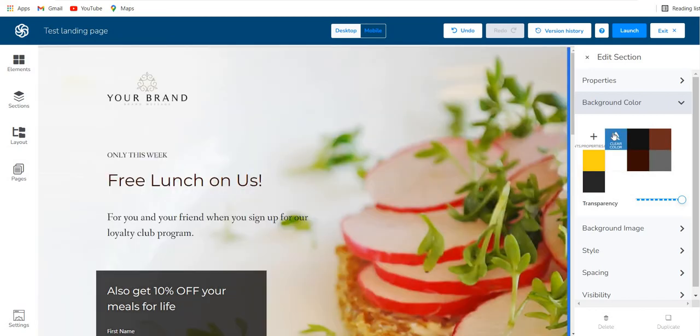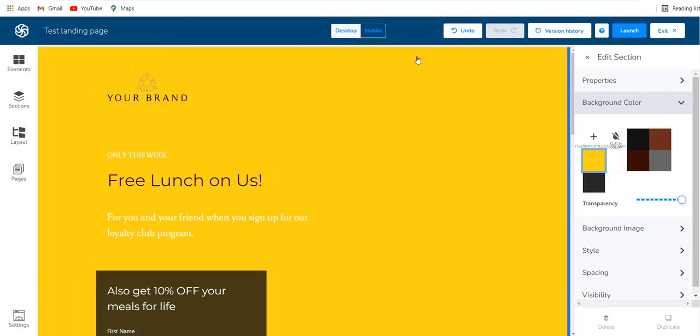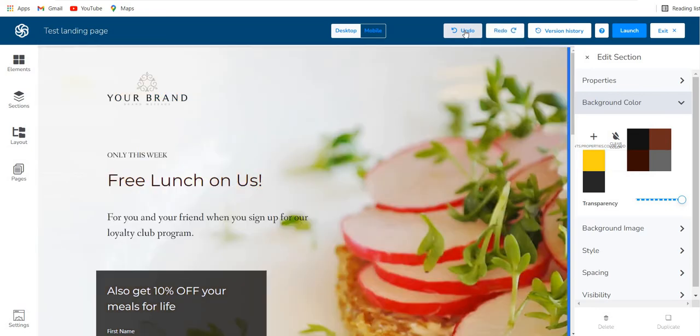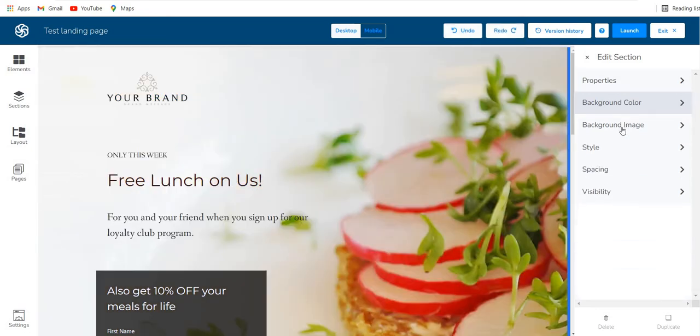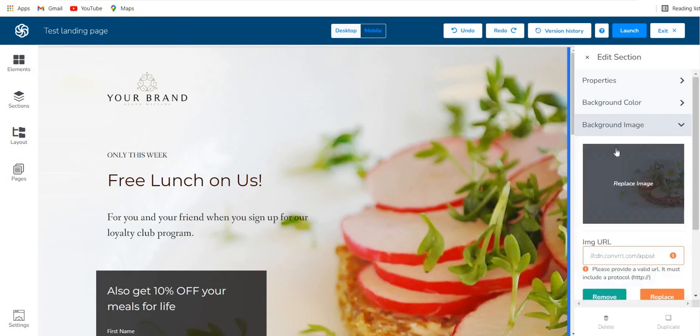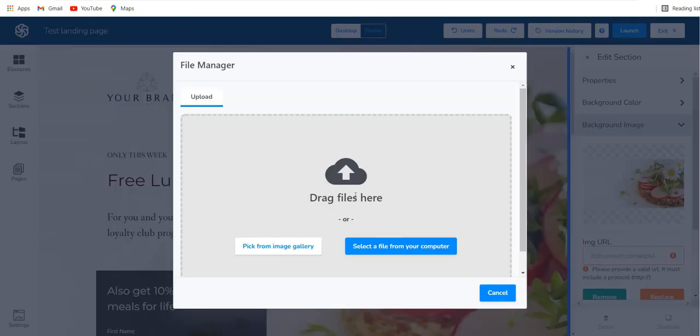So here I'm confused about what I did. I want to go back. So what you can do is you can click on undo and you will go back to where you started from, the default one, right? You can also change the background image. You don't like this image, so you can replace the image. You can have your graphic designer create an image and select a file.